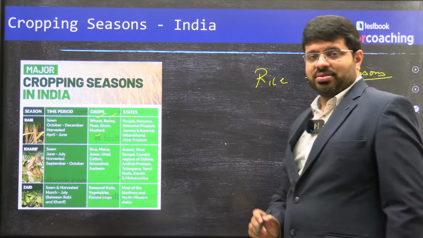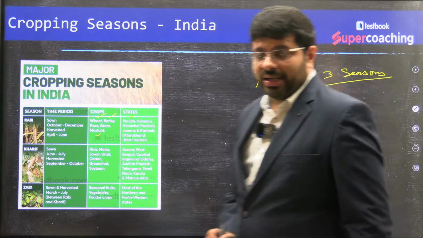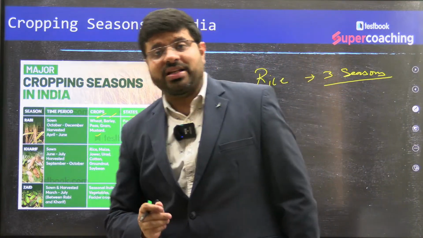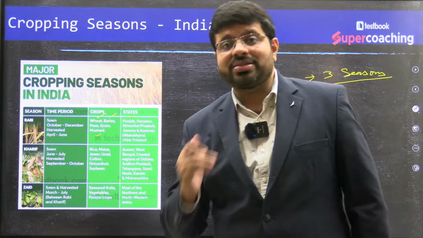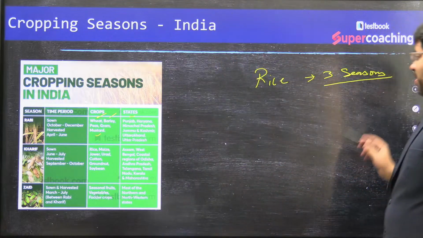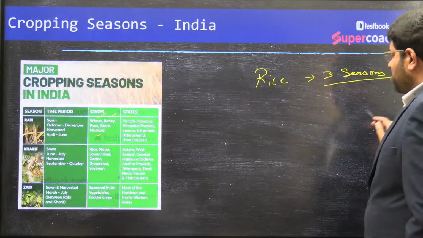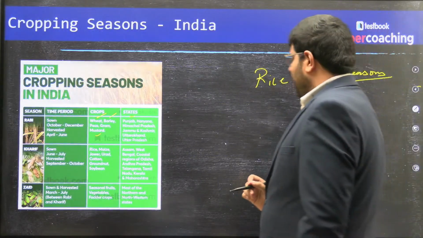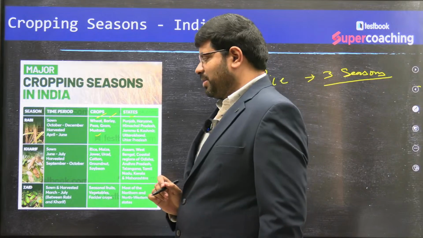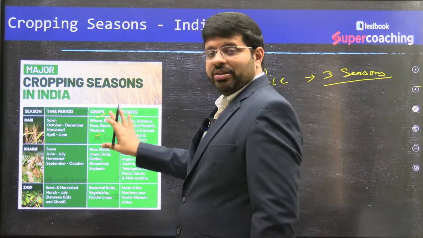3 seasons, right? So wherever agriculture is, maybe in certain areas it is kharif, but in certain areas it is all the 3 seasons. So this is very, very important, which are the 3 seasonal crops. Sometimes that approach is very much needed, like rice is grown in all the 3 seasons. So this is a basic idea you need to have.